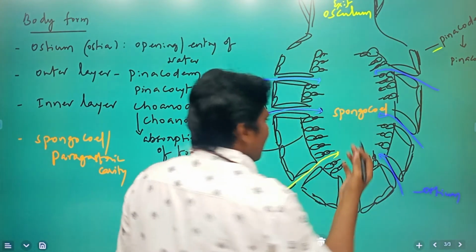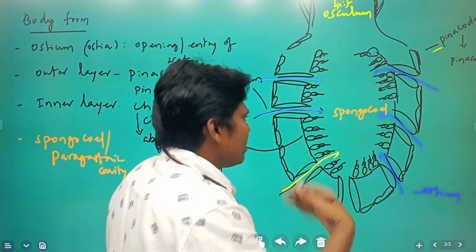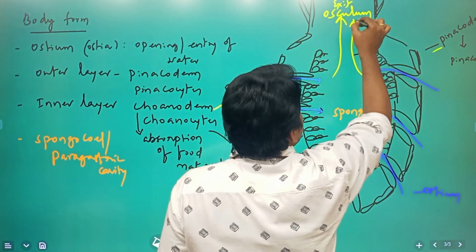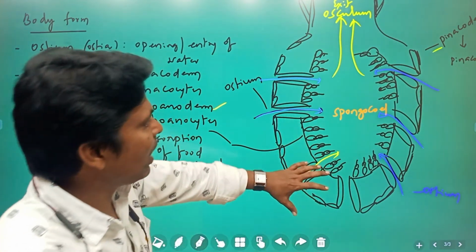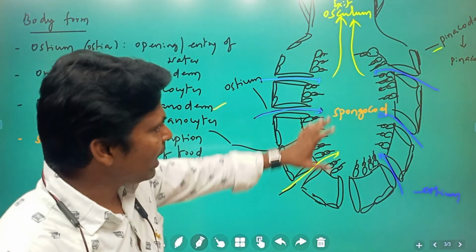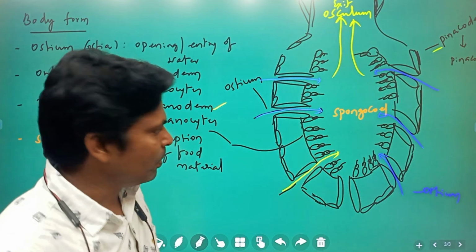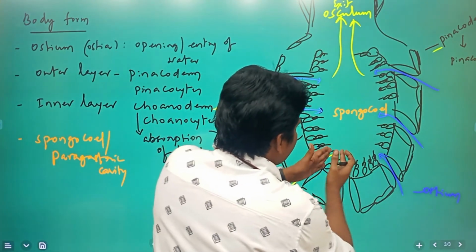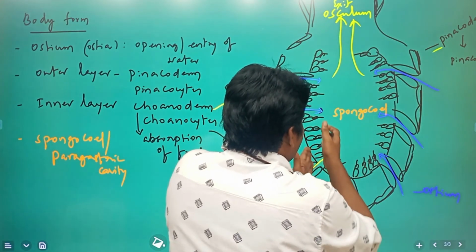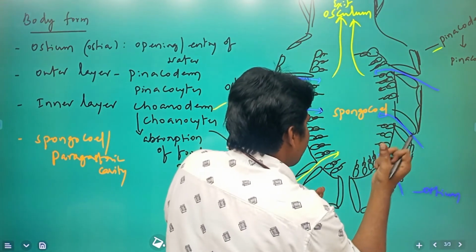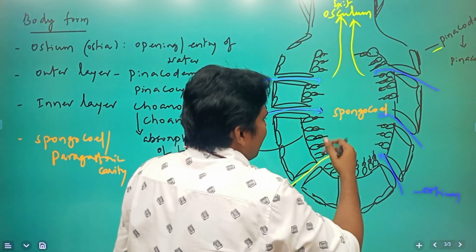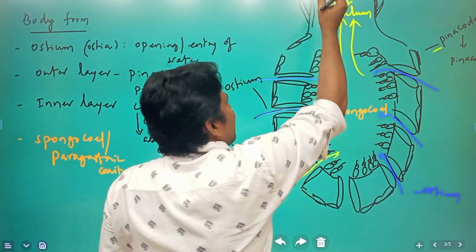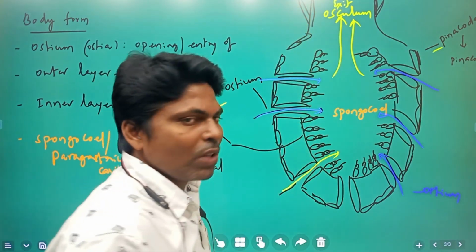After absorption of the food material, the water, carrying oxygen and waste material, exits through the osculum. Like this, water enters, the food material captured by the choanocytes is digested, and the waste materials released into the water exit through the osculum.